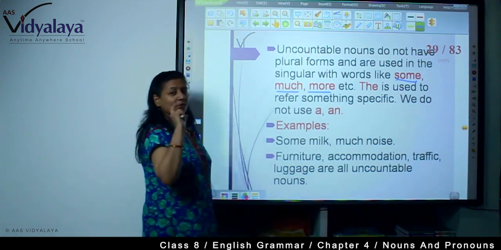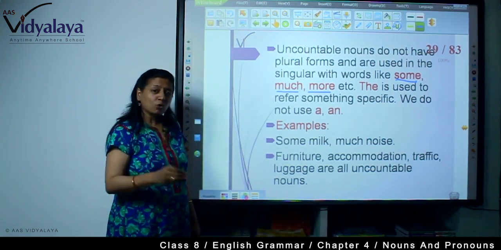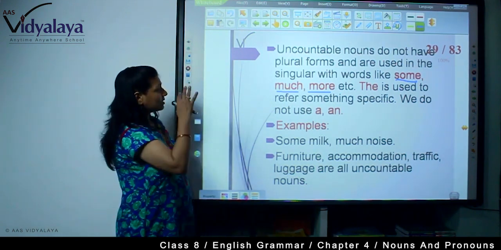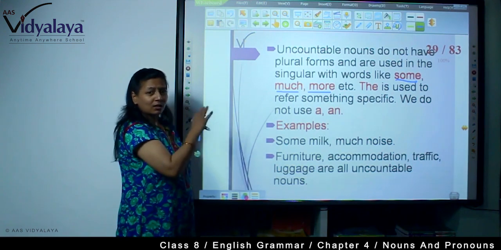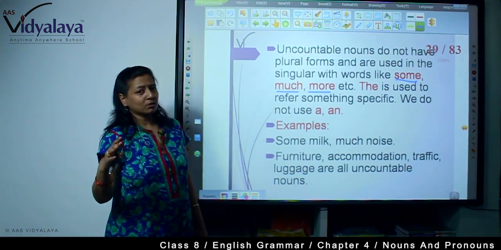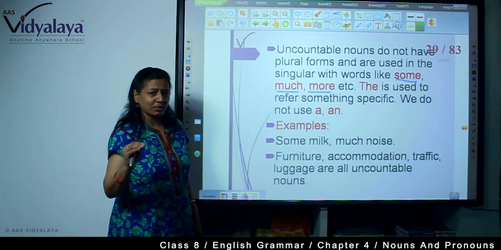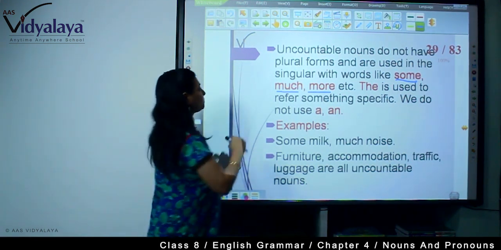There is a list of countable and uncountable nouns in a grammar book. So please go through that list. Only a few are here that I am exhibiting, but this is not the whole. You will have to go through the grammar books. Many grammar books are available in the market. Please follow a good grammar book.